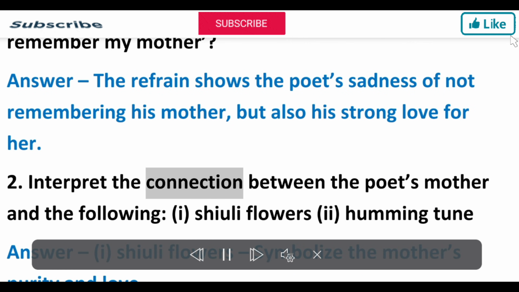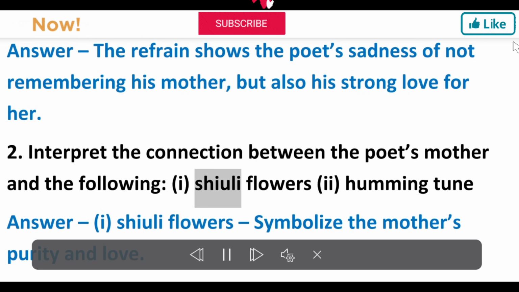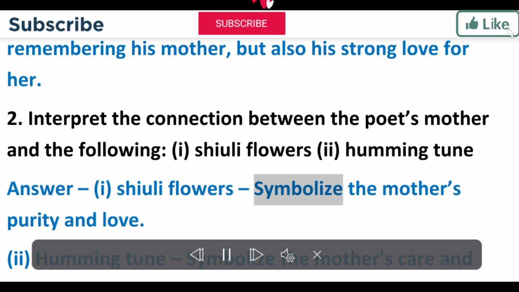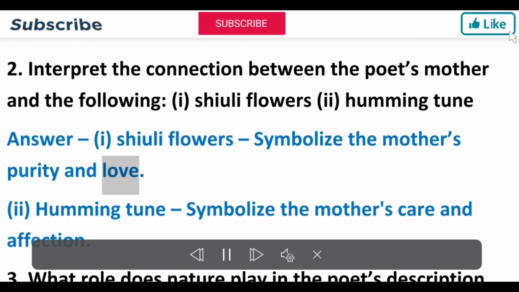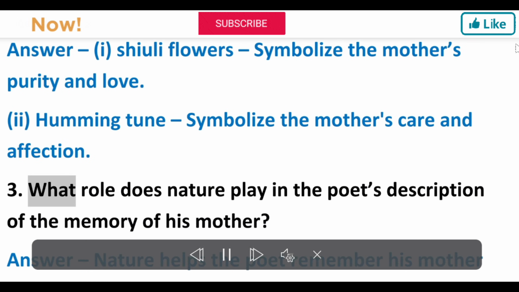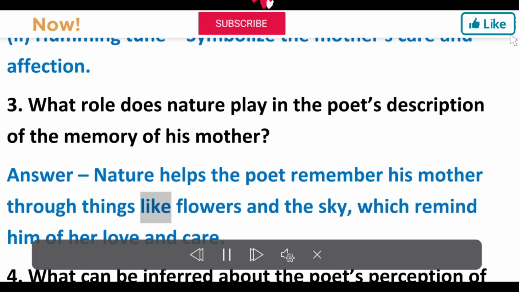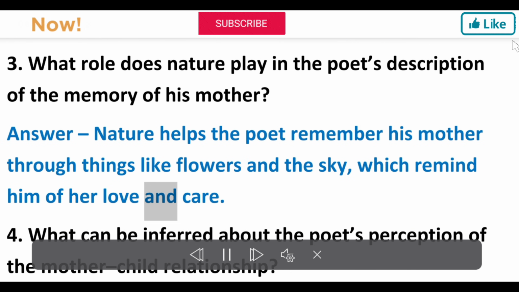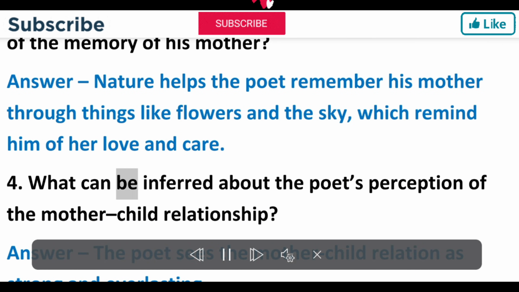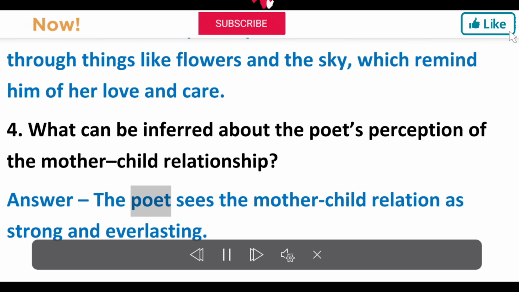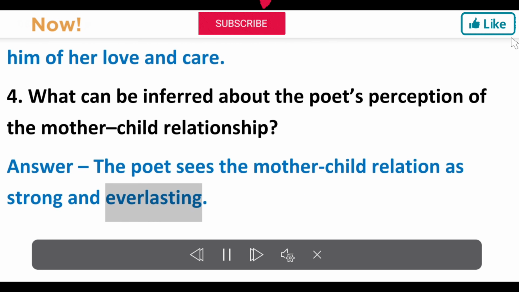2. Interpret the connection between the poet's mother and the following. (i) Shuli flowers. (ii) Humming tune. Answer. (i) Shuli flowers symbolize the mother's purity and love. (ii) Humming tune symbolizes the mother's care and affection. 3. What role does nature play in the poet's description of the memory of his mother? Answer. Nature helps the poet remember his mother through things like flowers and the sky, which remind him of her love and care. 4. What can be inferred about the poet's perception of the mother-child relationship? Answer. The poet sees the mother-child relation as strong and everlasting.